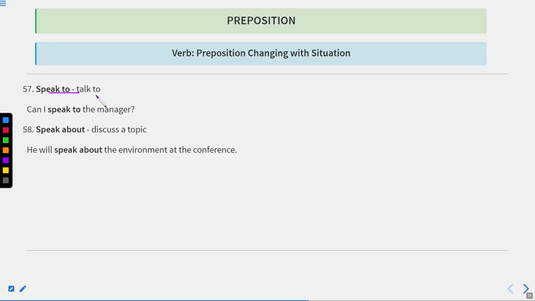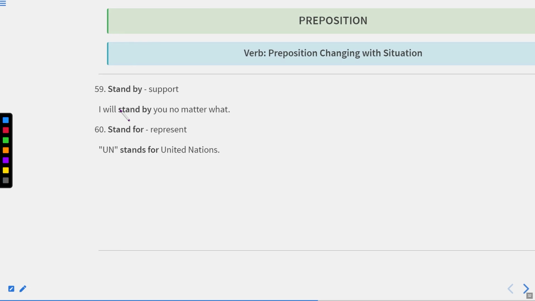The next one is speak to, means talk to someone. Can I speak to the manager? It means can I talk with the manager? Speak about, discuss a topic. He will speak about the environment at the conference. Now let us move to the next one.